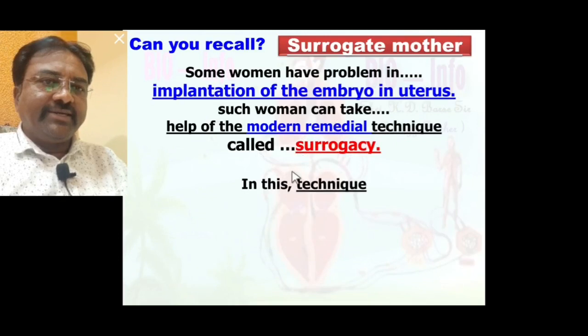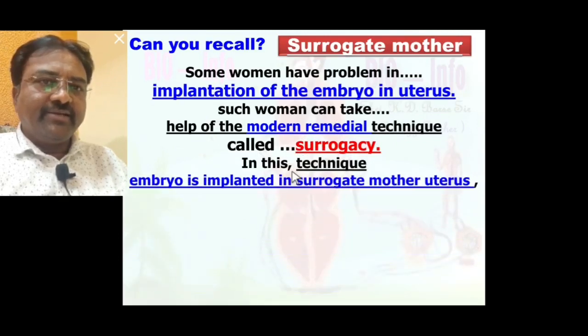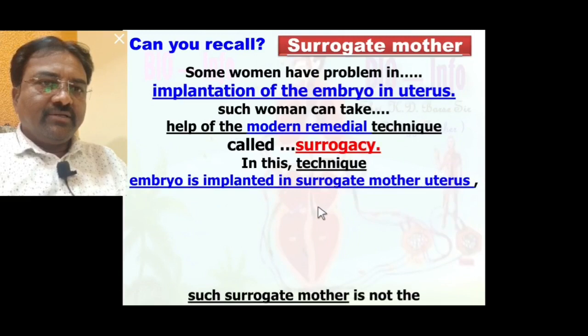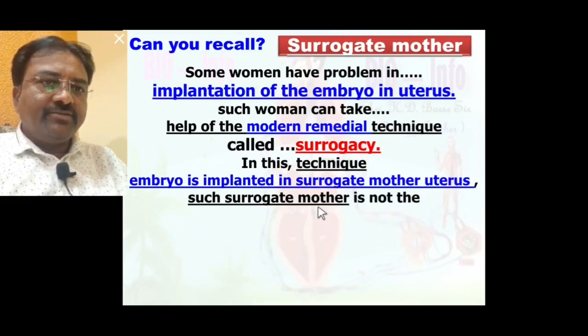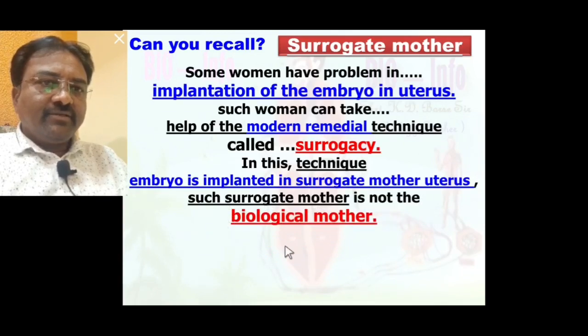In the surrogacy technique, the embryo is implanted in the surrogate mother's uterus. Such a surrogate mother is not the biological mother, because she only provides the uterus. In the surrogate mother's uterus, the embryo is implanted and development is completed inside it. The woman in whose uterus the other embryo is implanted is called a surrogate mother.